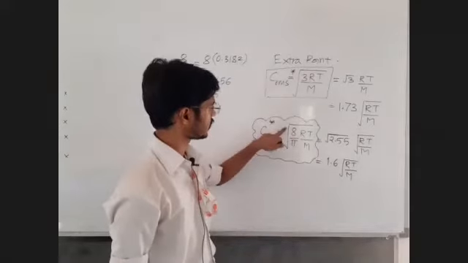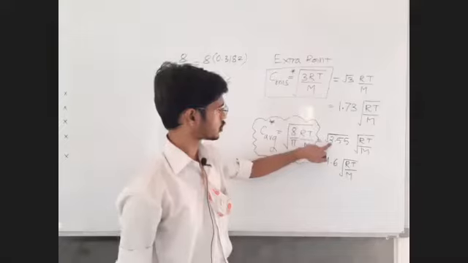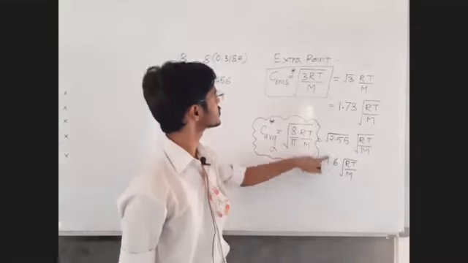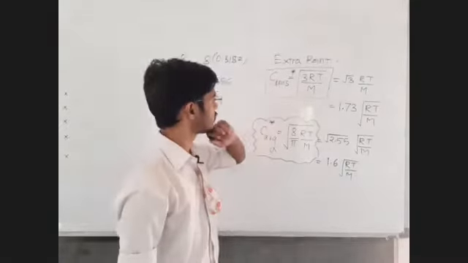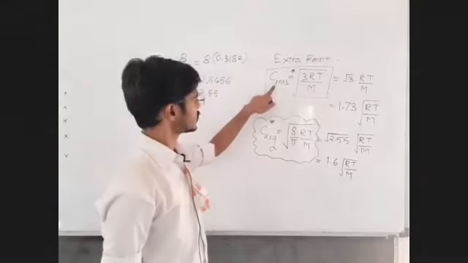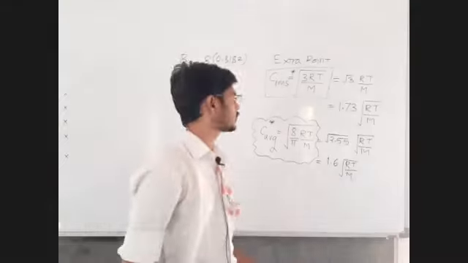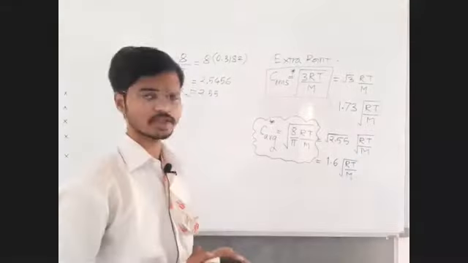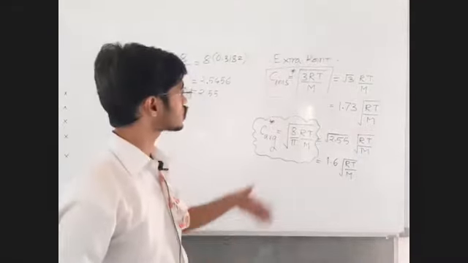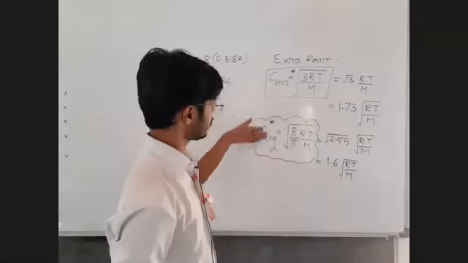Under root 8 by pi is under root 2.55, which is equal to 1.6, and under root 3 is 1.73. So certainly the RMS value is going to be greater than the average value. In the morning lecture I said that the RMS value is more than the average value. Why is it so? Now that question can be answered.